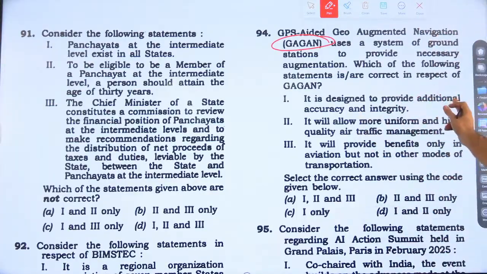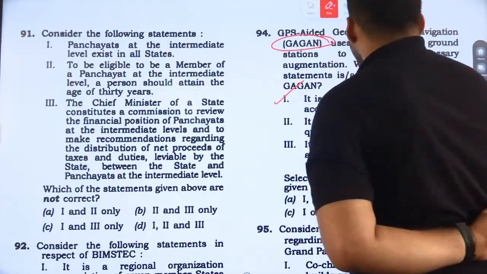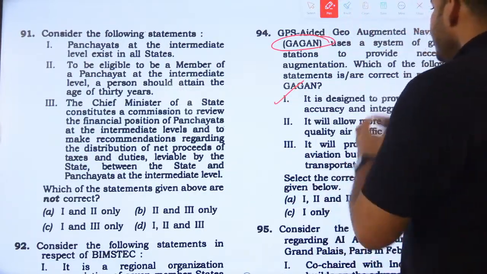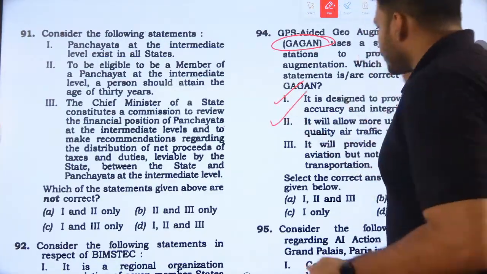It is designed to provide additional accuracy and integrity. Yes, for air traffic control, it provides additional accuracy and integrity. It will allow more uniform and high quality air traffic management. Yes, that is also true.